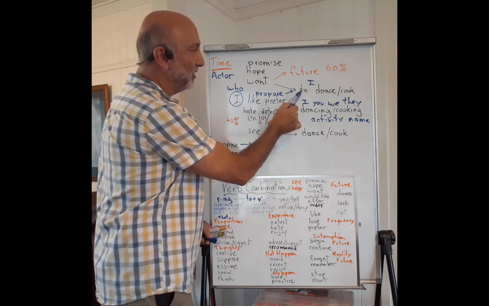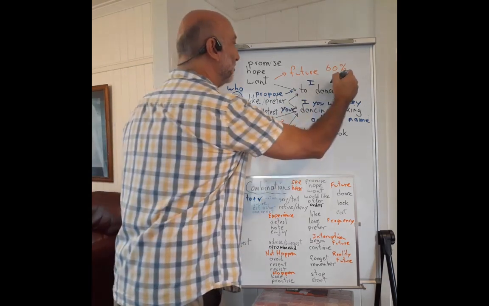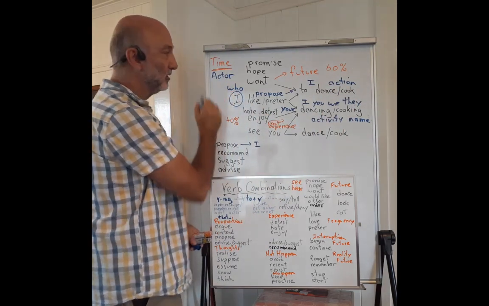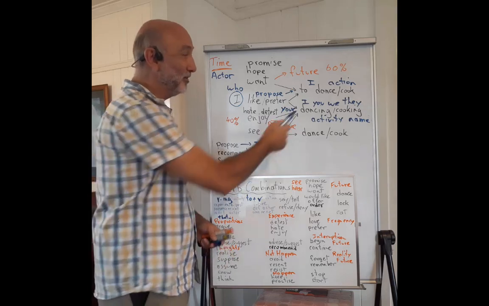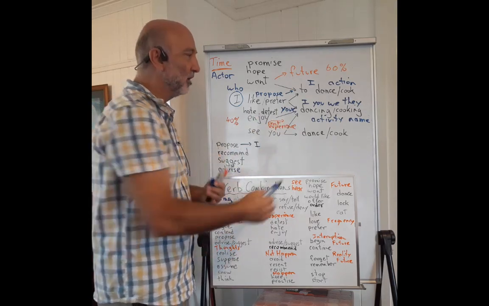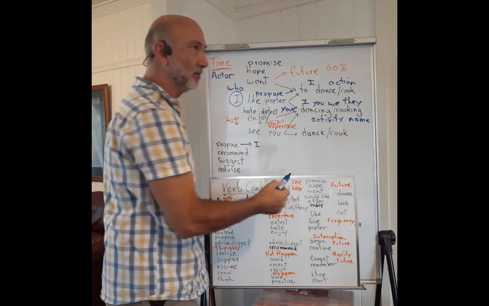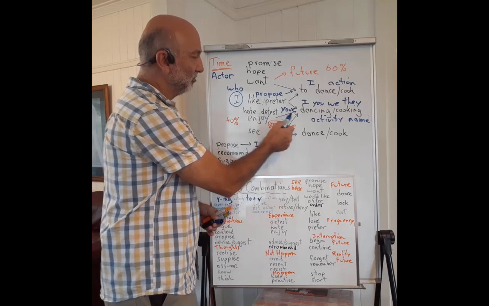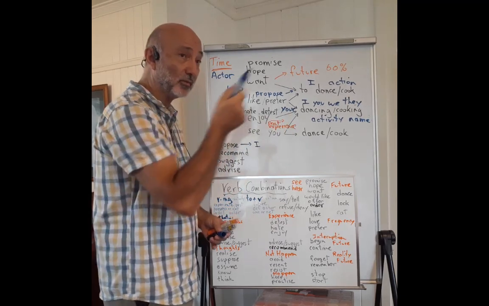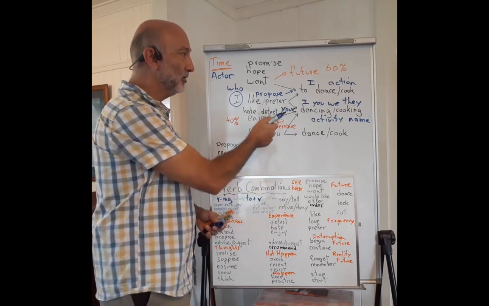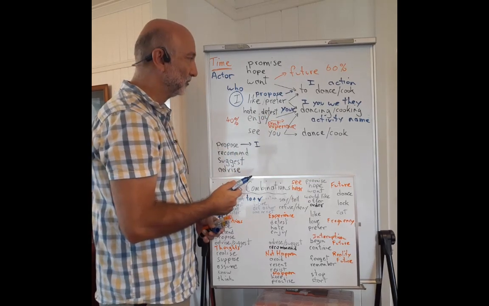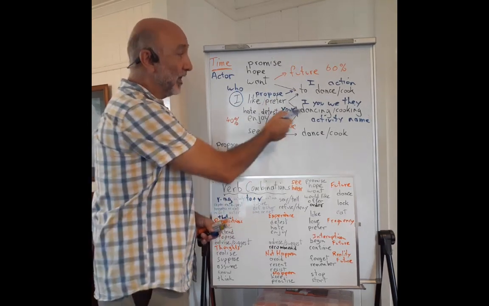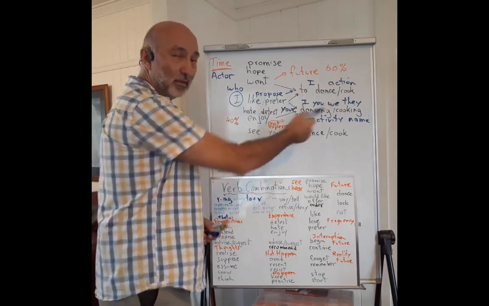So, the infinitive is more focused on the action and the actor, and the gerund is more focused on the activity, which can be a noun and also can be associated with somebody else, so we can use the possessive here. That's a big difference between to dance and dancing, or to cook and cooking.